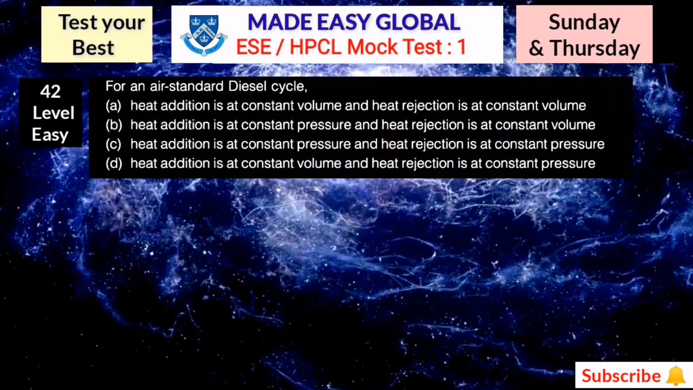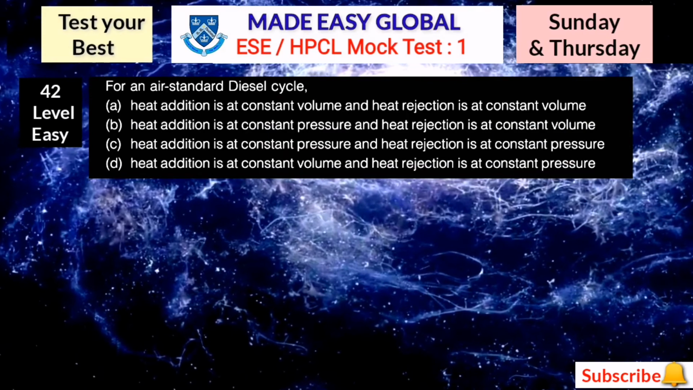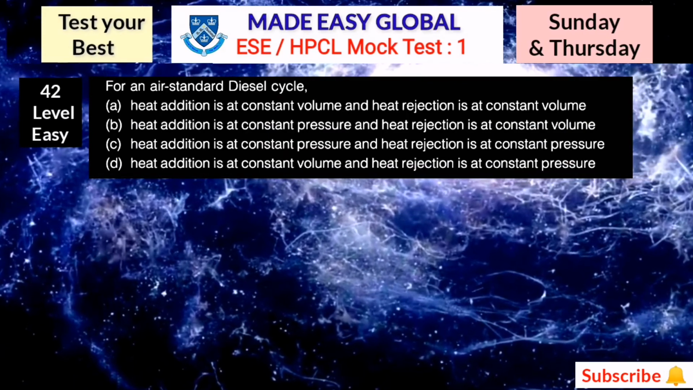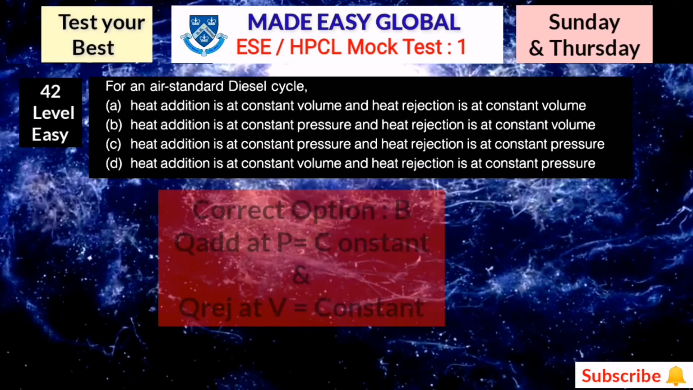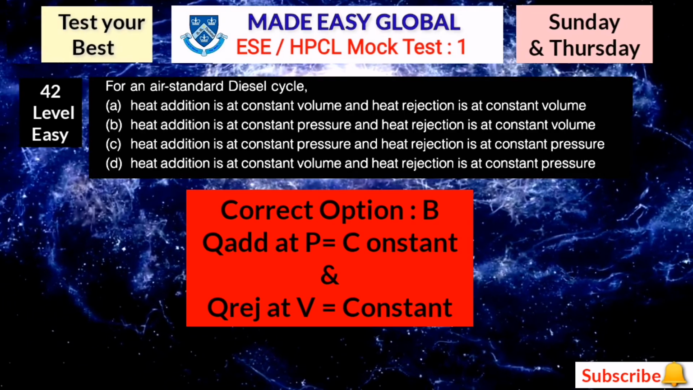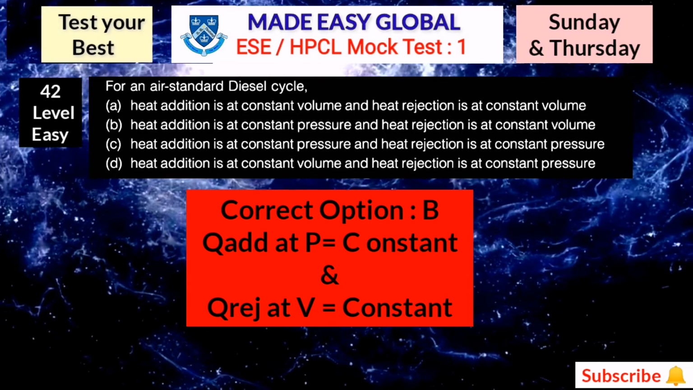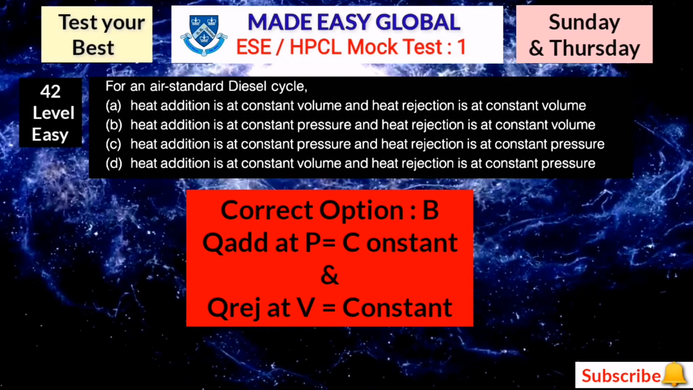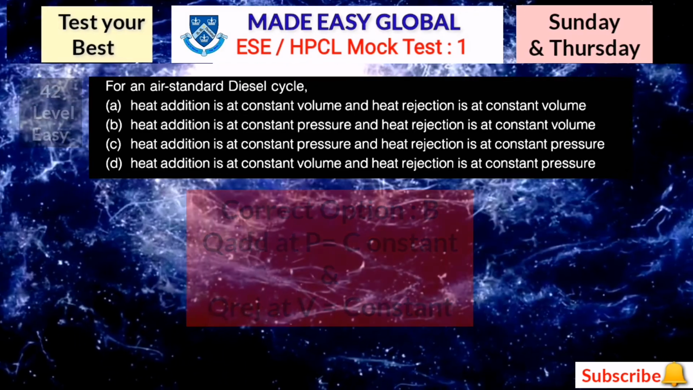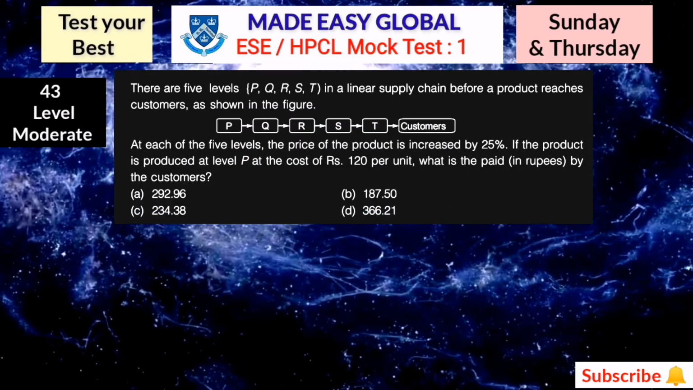Now the next question is, for an air standard diesel cycle, you have to choose the correct statement. Here the correct answer is option B. Heat addition is at constant pressure and heat rejection is at constant volume. So for all the cycles you have to remember the heat addition and rejection processes.